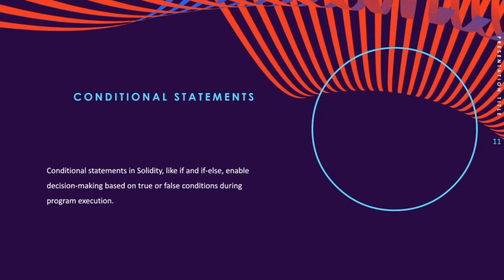These control statements allow the program to execute a block of code only if a certain condition is true. Solidity provides two conditional statements for decision-making. One of them is if, and the other one is if-else statement. The if statement is the most basic conditional statement that executes a block of code only if the condition is true. And on the other hand, the if-else statement executes one of the two blocks of code based on the condition being true or false.